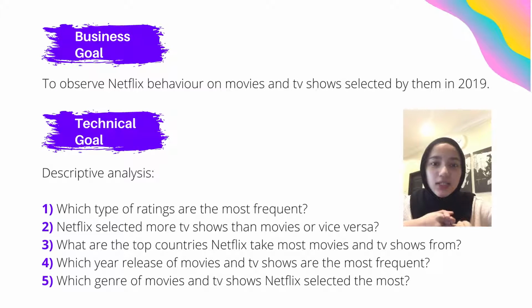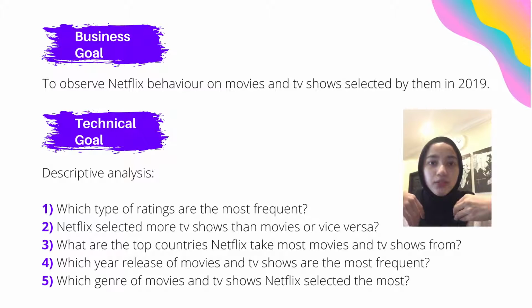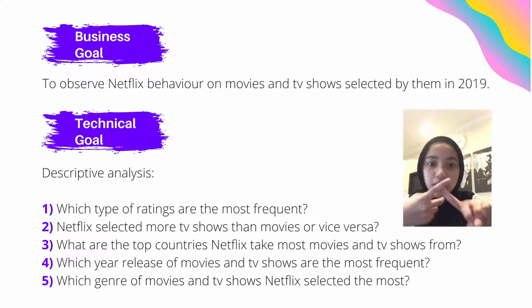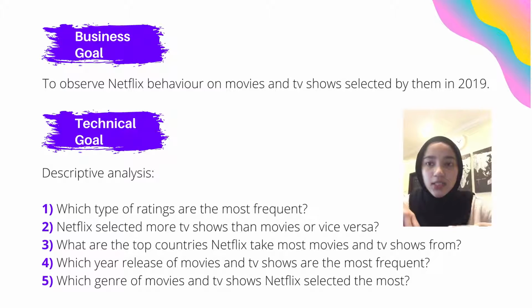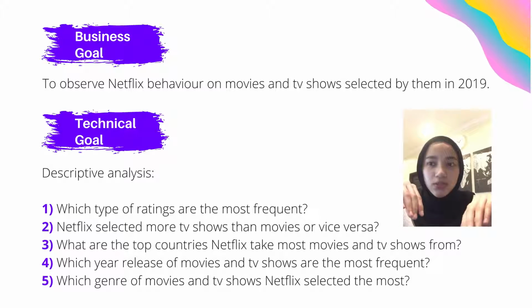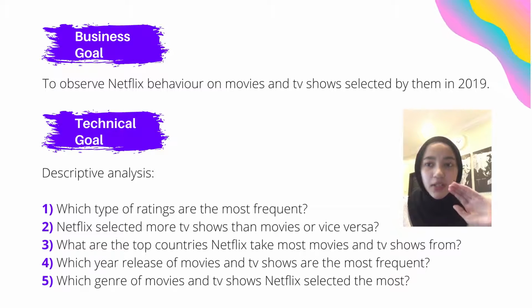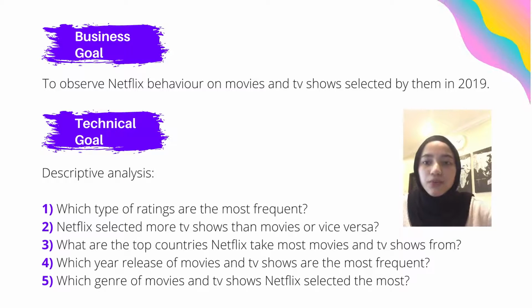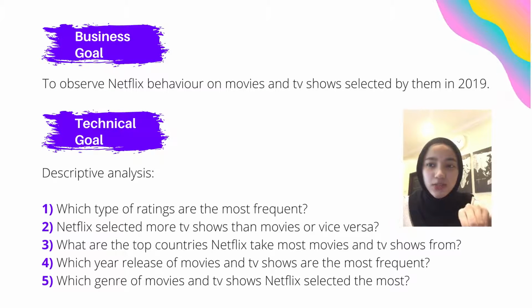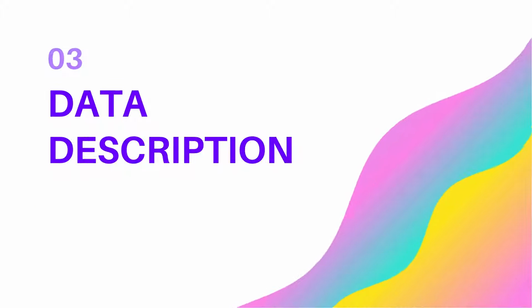So the first question under descriptive analysis is which type of ratings are the most frequent. This meaning of rating is about PG-13, TVMA, rated R, that type of rating. The second question is, did Netflix select more TV shows than movies or vice versa? The third question, what are the top countries Netflix takes most movies and TV shows from? The fourth question, which year release of movies and TV shows are the most frequent? The fifth question, which genre of movies and TV shows did Netflix select the most?